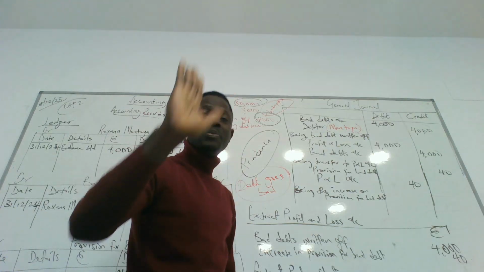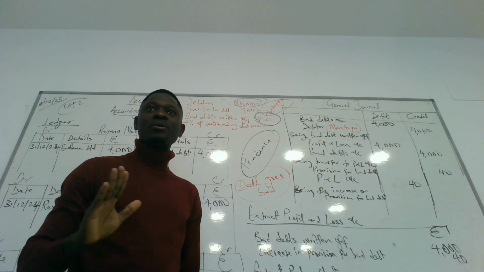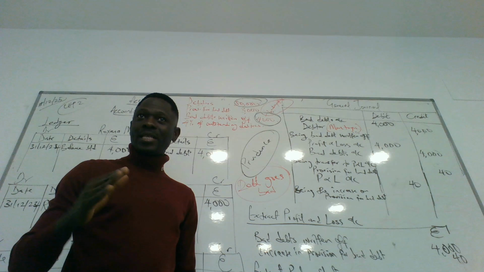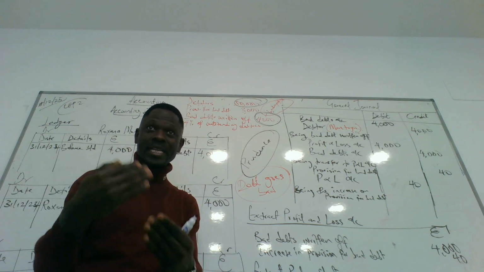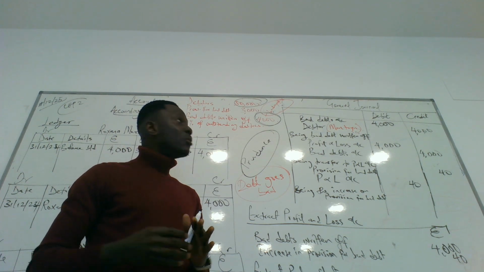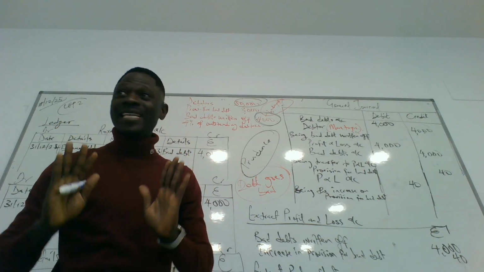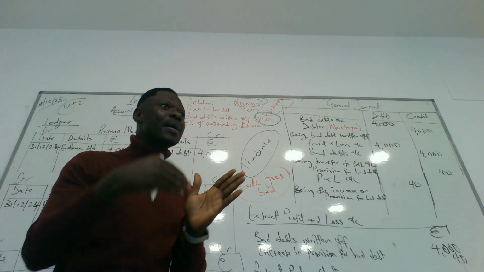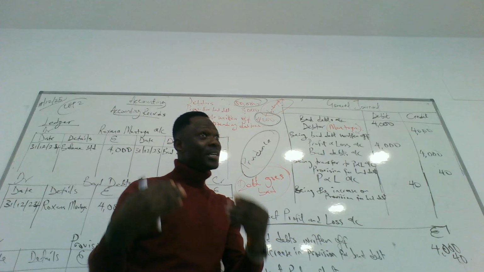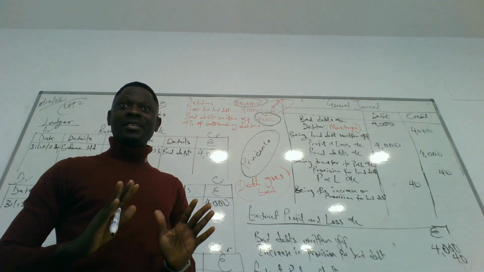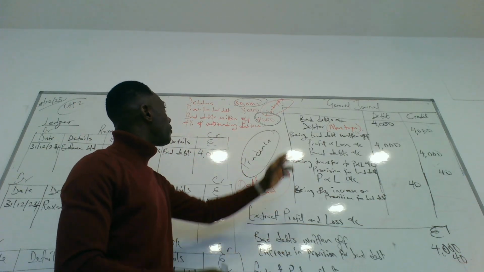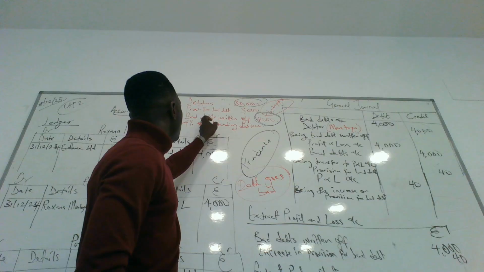So it's on the business now. The business has to bear the consequence. So that's why we created a bad debt. We made a provision for bad debt, but we have never created a bad debt. Now that a customer is not going to be able to pay back, we have to create a bad debt. There's a bad debt already. And the bad debt is as a result of Montoya not being able to pay back.